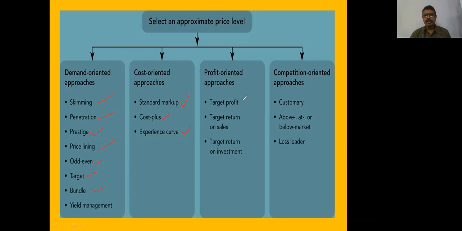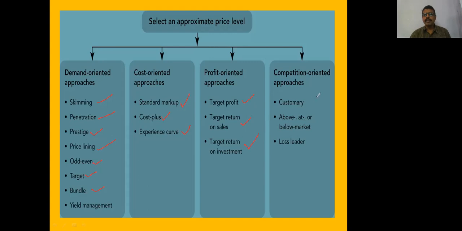Profit-oriented approaches. Target profit rate based pricing means if they want more profit, they price high. If they want less profit, they price low. Target return on sales: if they want more sales, they price at a lower price, like 70% off, season sale, etc. If they want the sales to be minimized but return maximized, they price high.